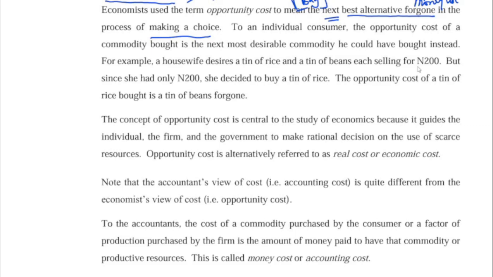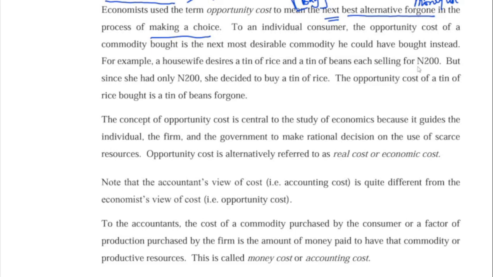Are you getting my point? But accountants don't look at that. They just say, okay, you've bought this, fine, we record it, that's our cost. Although now we're having what we call cost accountants. They also do the work of economics in terms of costing. It's not for this level, so let us just leave it at that point.